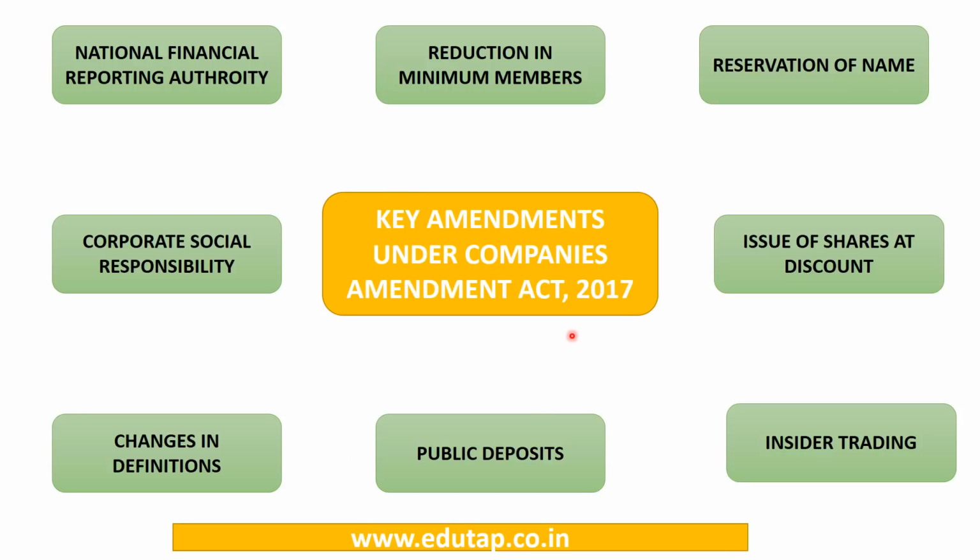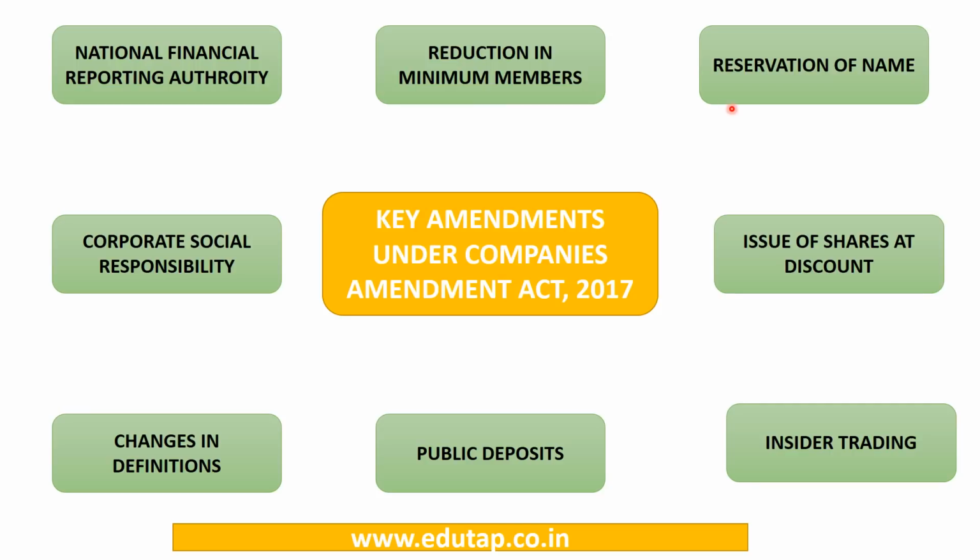So here we present a glance view of the Companies Amendment Act 2017, the key features under it. Under this Amendment Act of 2017, there have been some changes with respect to the National Financial Reporting Authority, which is a very important authority under this act. There have been some changes with respect to what happens when the number of members goes beyond the minimum limit with respect to the public and private companies.